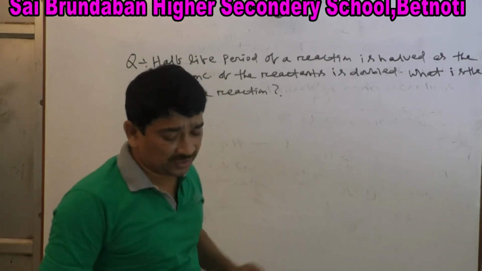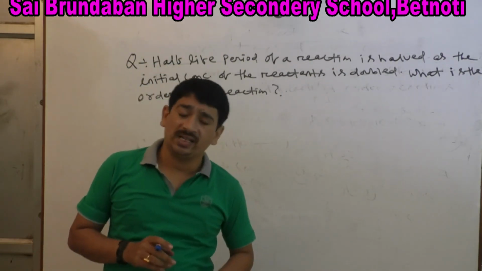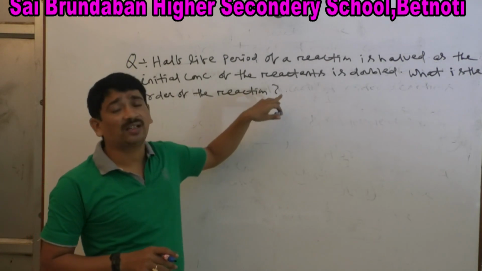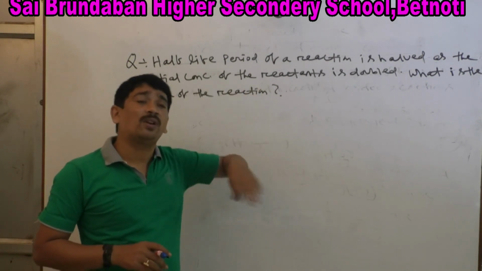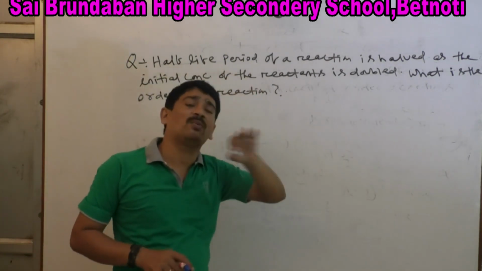We have to calculate the order of the reaction using the formula for half-life period of nth order reaction that we have already discussed. By applying this formula, we can solve this problem.